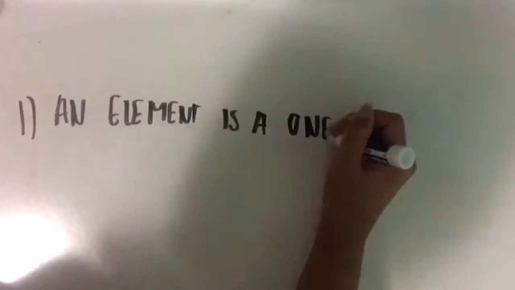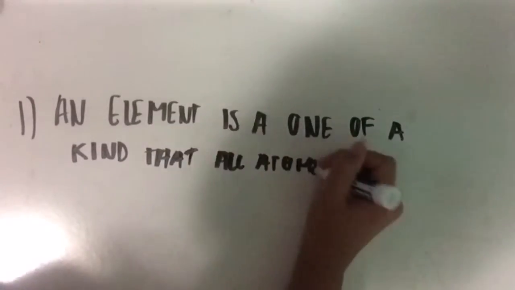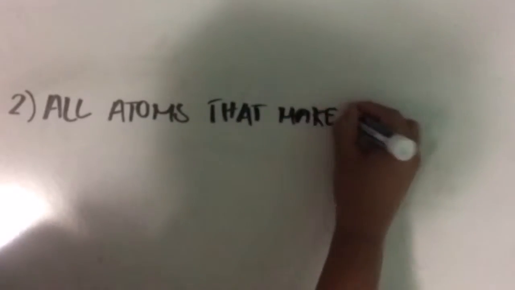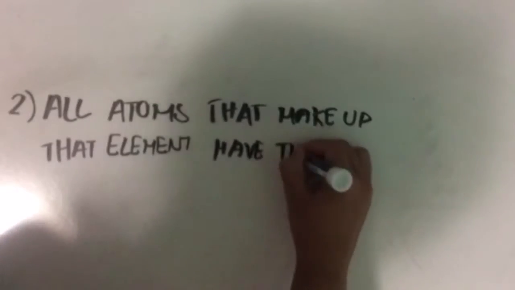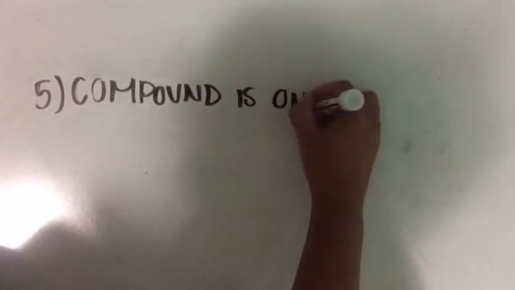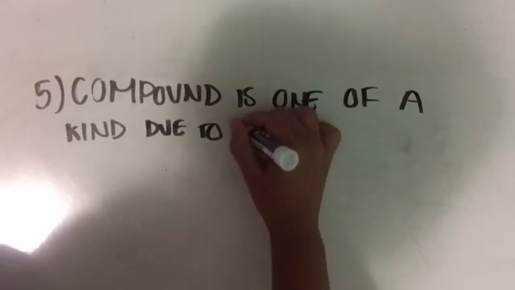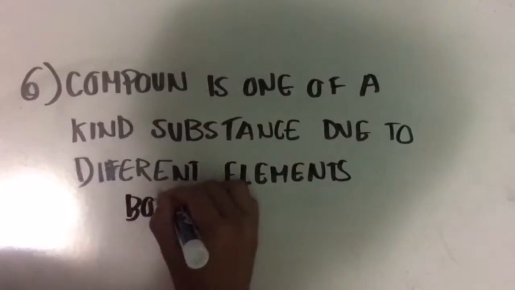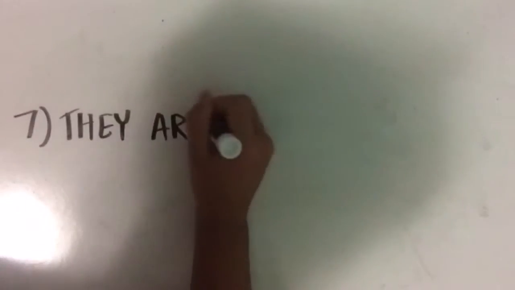John Dalton was born September 6, 1766, and died July 27, 1884. An element is one of a kind. All atoms of an element are identical. All atoms that make up the element have the same mass. A compound is a one of a kind substance due to different elements bonded together. All elements differ because of different masses, and they aren't easily separated.